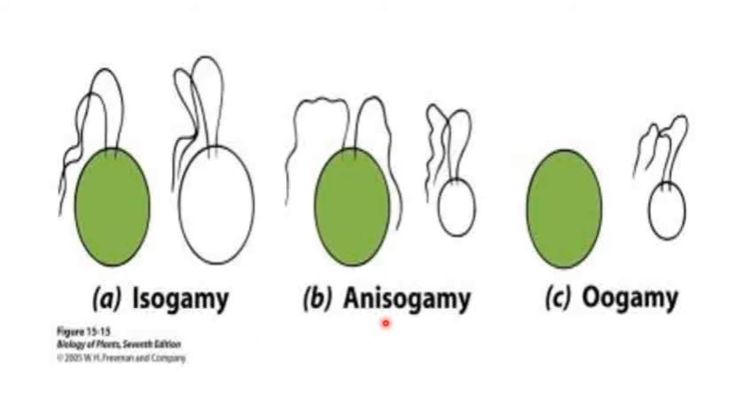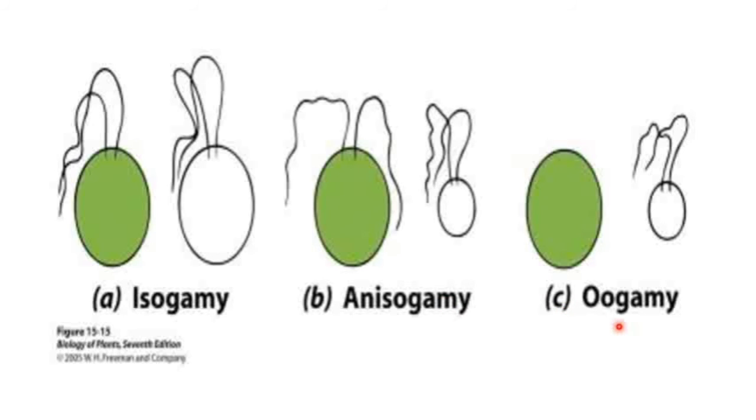In case of anisogamy, there is fusion of dissimilar gametes. Fusion of morphologically dissimilar gametes. The male gamete is active and motile, whereas female gamete is larger and less active. Male gamete is active, motile and smaller. Female gamete is larger and less active. So such a fusion of two morphologically dissimilar gametes is known as anisogamy.